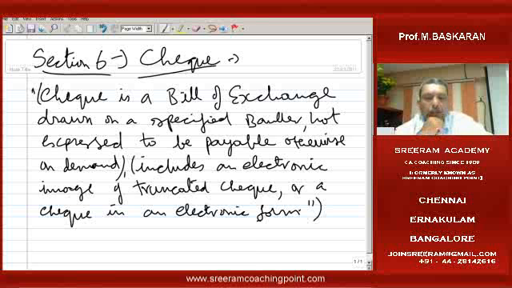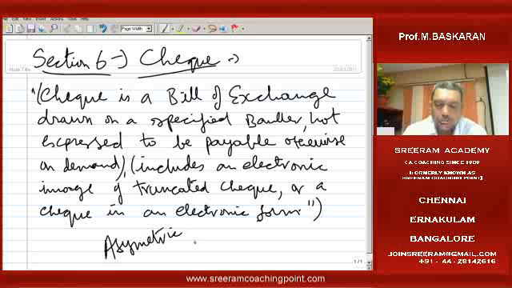Now, the electronic image of a truncated check. A truncated check means the check, a mirror image of a check, is stored in a security system so that others cannot have access to it, whether with a digital biometric signature or not, in an asymmetric cryptographic form.